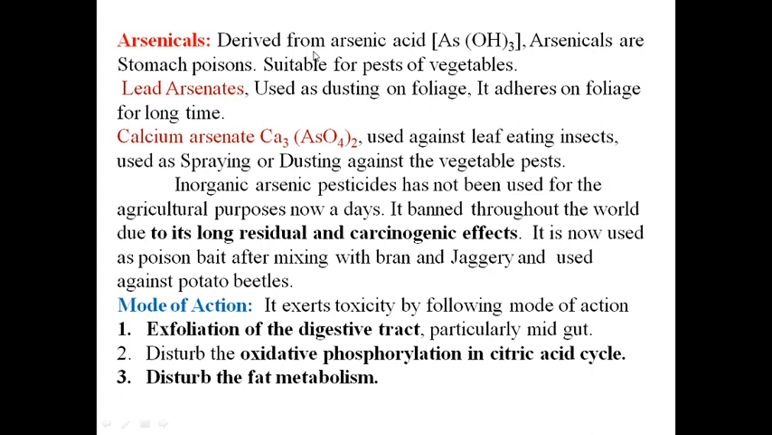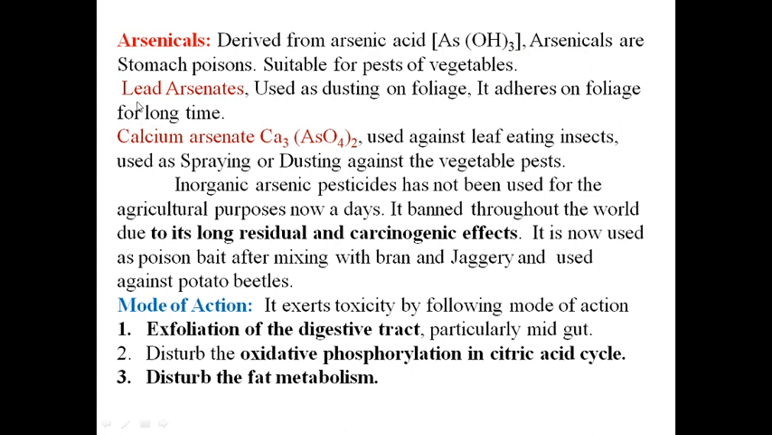This is derived from the arsenic acid, AsOH3. Arsenicals are stomach poison. That means it enters the stomach of the insects and exerts the poisonous effect. It is suitable for pests of vegetables.